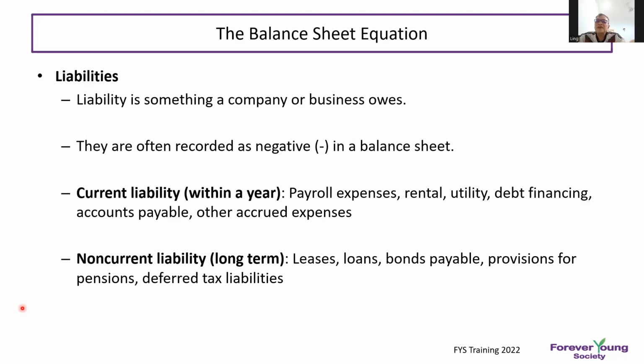Liability is something a company or business owes. They are often shown as negative on the balance sheet. Current liabilities are due within a year, like payroll expenses, salary, rental and utilities. Non-current liabilities may be leases, or the bank loan, all those things.